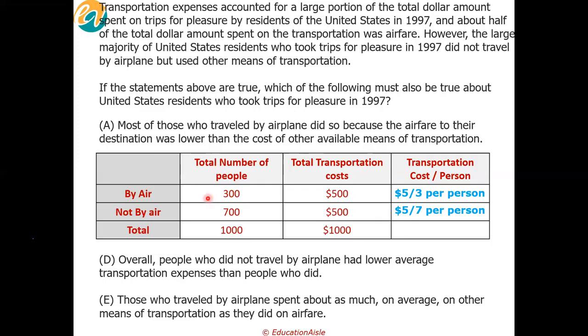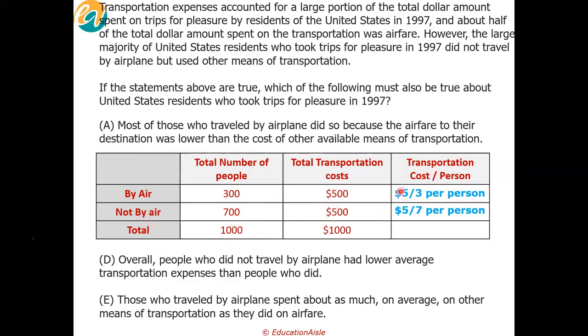All right. Now, with this figure, let's talk about transportation cost per person. For people who traveled by air, what would be the transportation cost per person? 500 divided by 300. For people who did not travel by air, what would be the average transportation cost per person? 500 divided by 700.